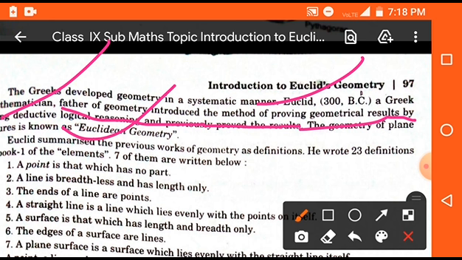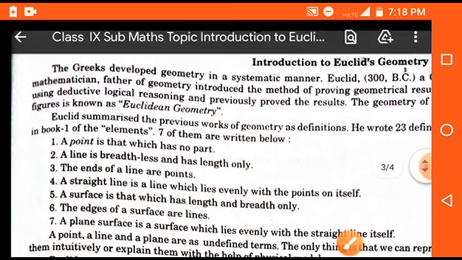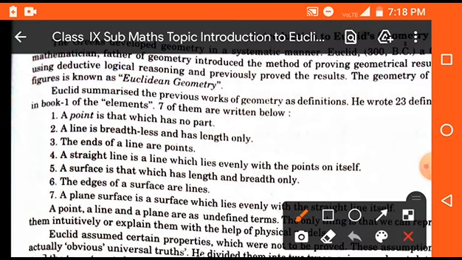So Euclid summarized the previous work of geometry as definitions. He wrote almost 23 definitions in his book, but here 7 important points are given, which are also known as 7 important postulates or axioms. Clear? So students, we will discuss here one by one all these points.